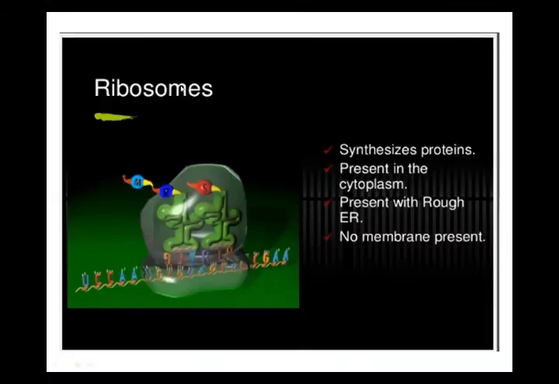Now see the ribosomes. This is the next organelle. They are found in both animal and plant cells. But you don't have the diagram of the ribosome in your book, that's why I'm showing you the colored picture. We have already discussed the ribosome in my first organelle, and I'm showing you a picture again.